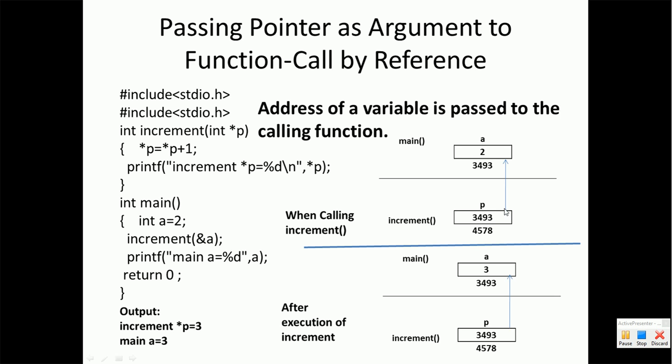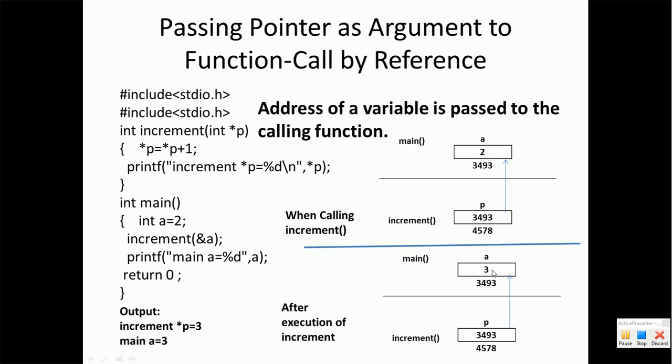Now pointer p is pointing to variable a, that means we can directly access the value of a using the pointer p.